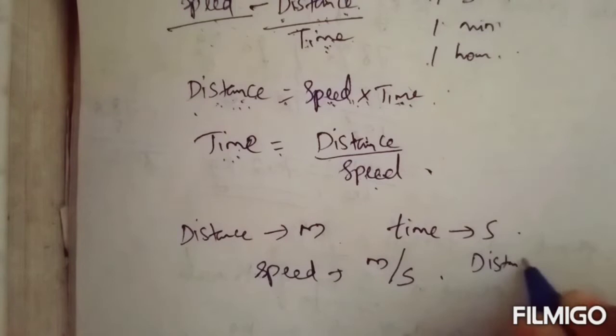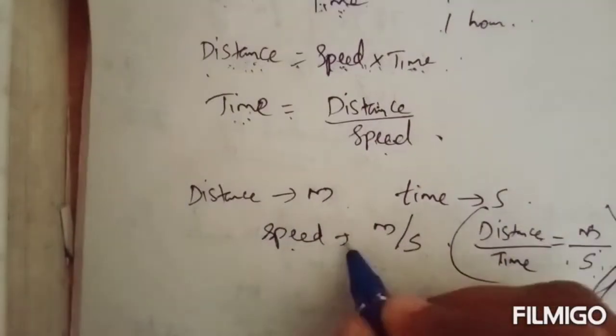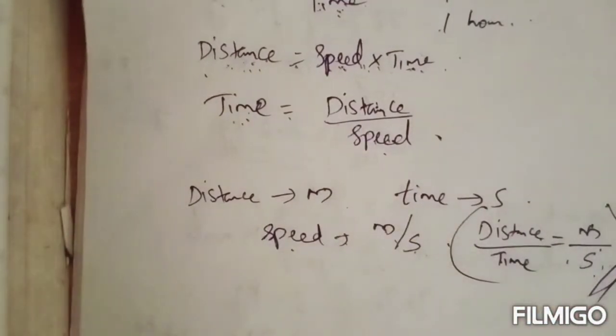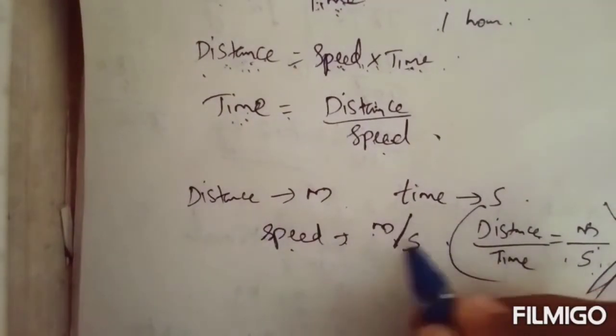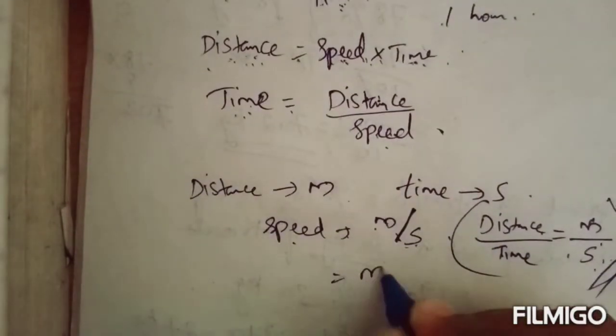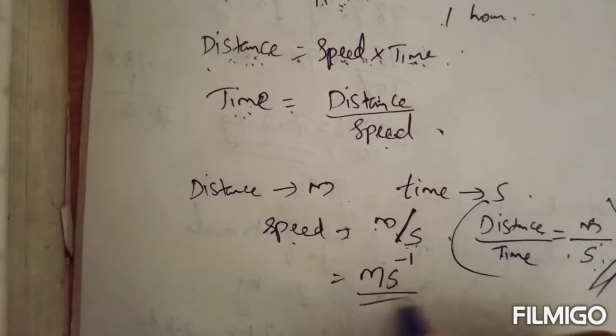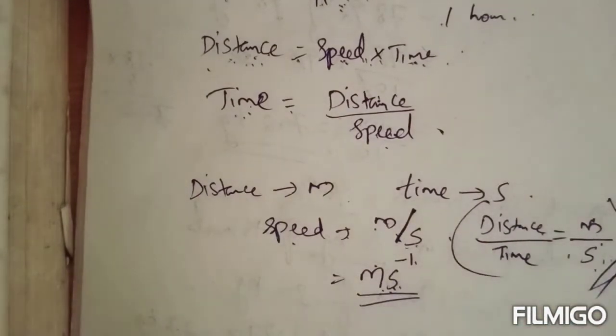So the distance unit is meter and the time unit is second. So meter per second. In this way, the unit of speed will be meter per second. We can write it like this also, meter per second. This is also read as meter per second.